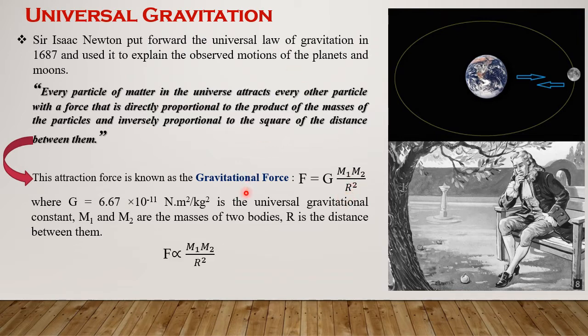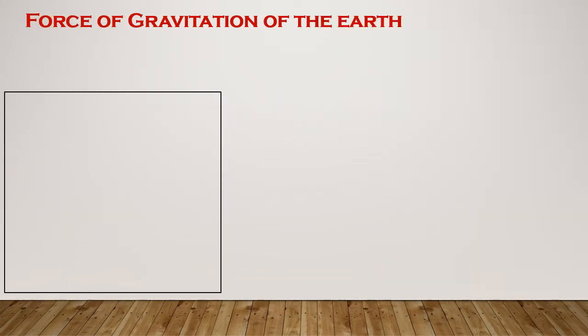It means this gravitational force F is directly proportional to the masses of the particles and inversely proportional to the square of the distance between them. So now we will discuss the force of gravitation of the Earth. In the previous slide, we have already discussed that gravitational force F is directly proportional to the masses of the particles and inversely proportional to the square of the distance between them.